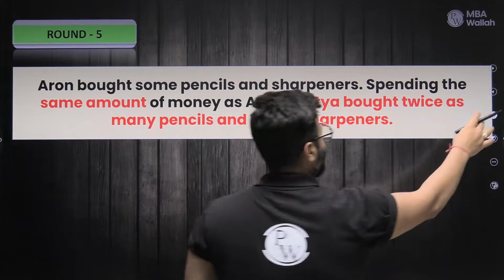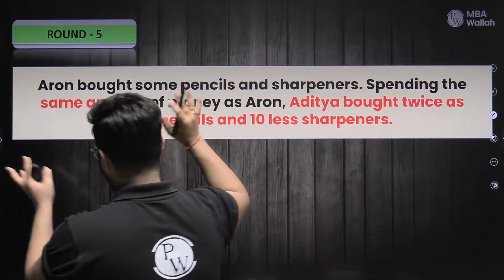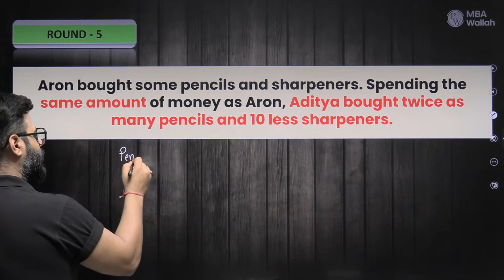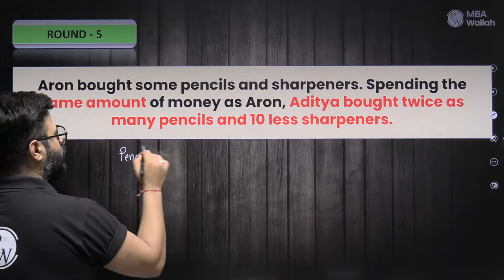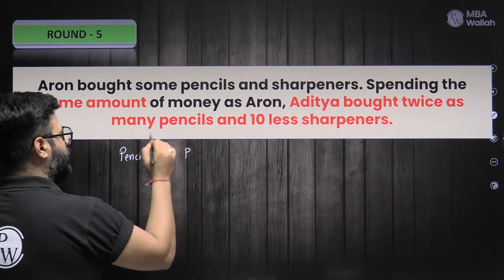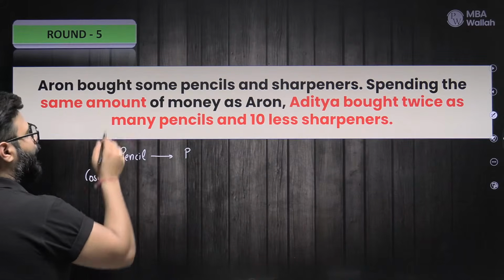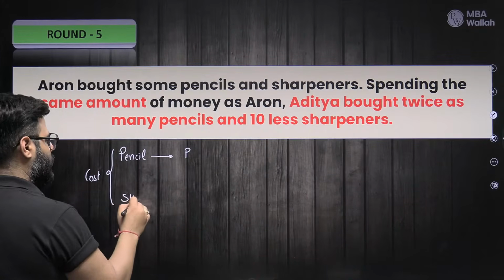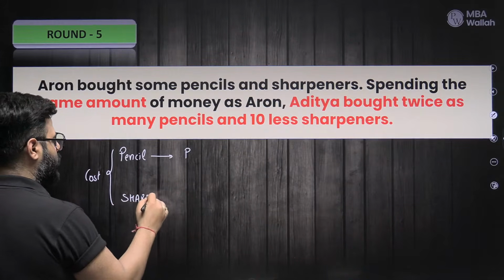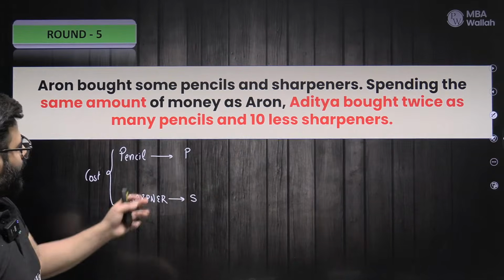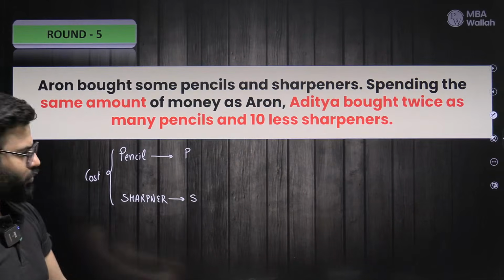Now, the idea is, again, we'll do it 2 ways. Suppose a pencil costs rupees P, right? So it is P. We are talking about the cost. And let us say sharpener cost. Again, you're gonna enjoy it, guys. Just focus and enjoy mathematics today. Let us say the cost of pencil is P and the cost of sharpener is S.